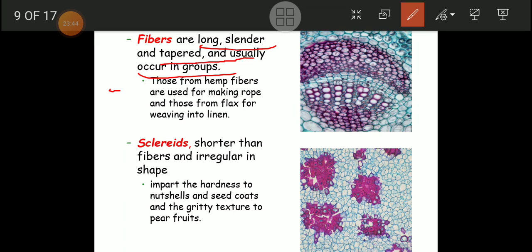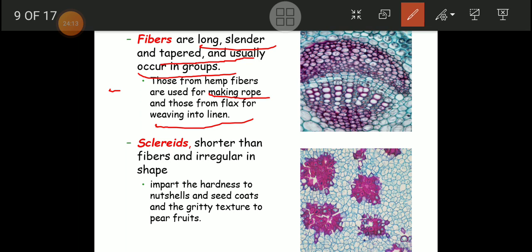Those from hemp are used for making rope. Very interesting things are there. Fibers are nothing but sclerenchyma, and this sclerenchyma gives us the raw material, or fiber, for making rope, and those from flax for weaving into linen. So you have to keep these things in mind.